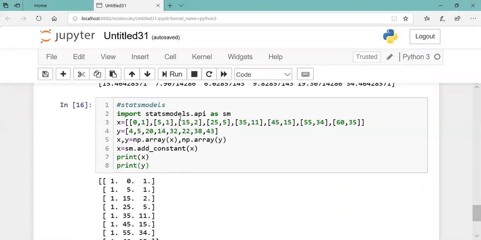So statsmodels by default doesn't take the intercept into account. So you have to tell it that this is an extra column. So when it gets three things for two variables, it will understand that the first one is for the intercept. At the beginning we are giving the B0 value as 1, and then we'll see what output comes.